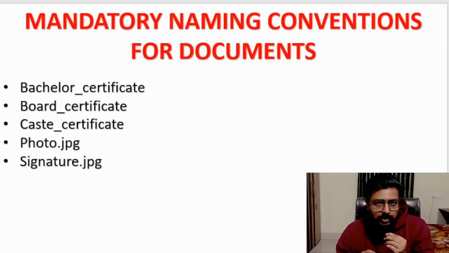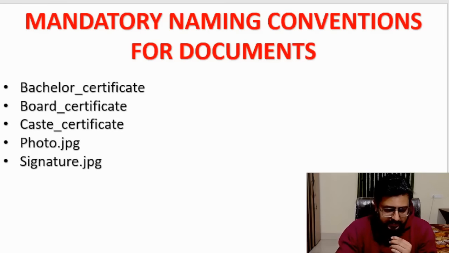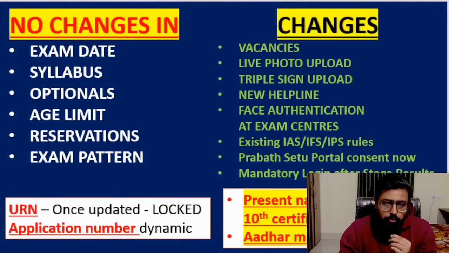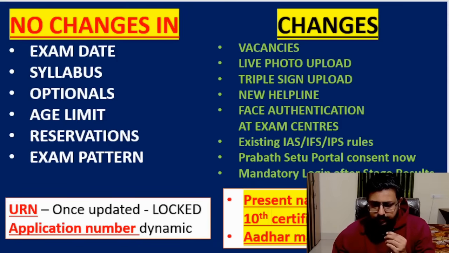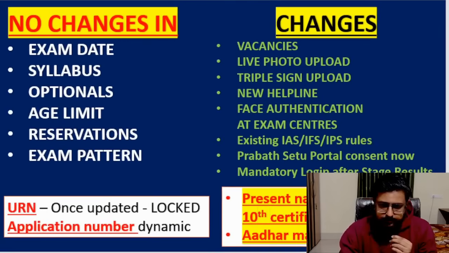I think many people are not telling you these in the video, but I have done it screen by screen until the payment page. That is why I can show you live, one page at a time, from the very beginning. First we will go through the changes. There is no change in exam date, that is May 24 itself. There is no change in syllabus, optional, age limit or reservations. Subjects, optional marking, everything is the same. But there is a change in the vacancy. Vacancy has gone down, and then the live photo upload has come. Then there is a triple signature upload thing which has come this time. Just one second. This is all I'll show you.